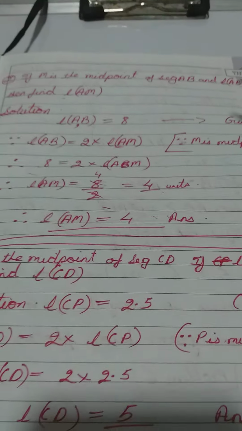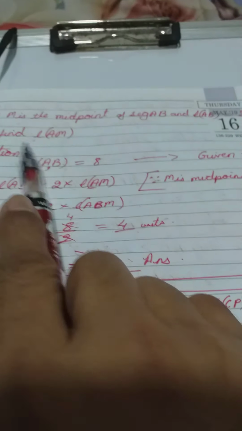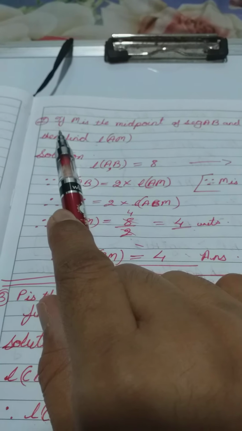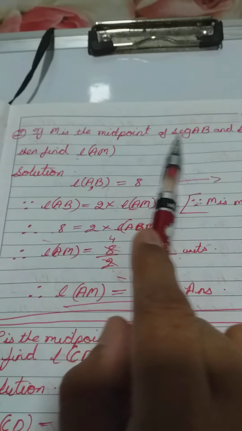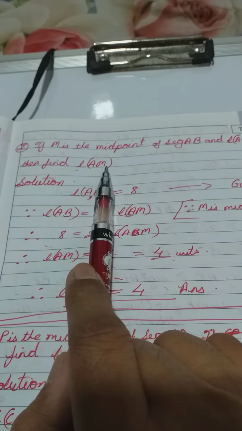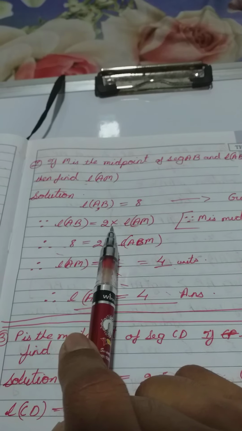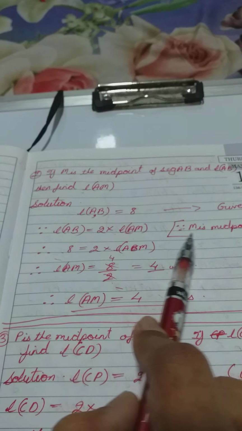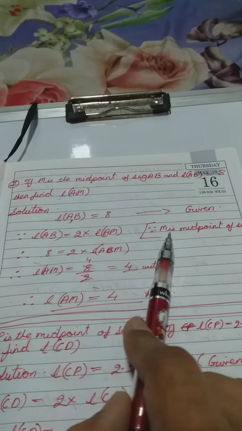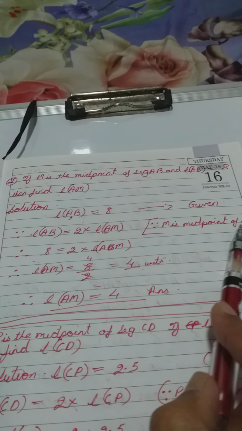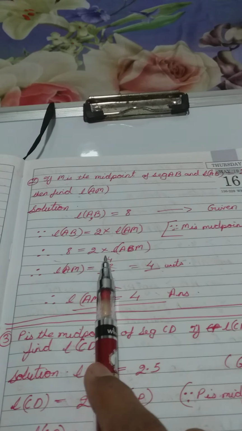Okay, welcome back. This problem we have already done. Problem number 2: M is the midpoint of segment AB. Find the length of AM. The length of AB is equal to 8. Therefore, length of AB is equal to twice the length of AM. Reason: M is the midpoint of segment AB.